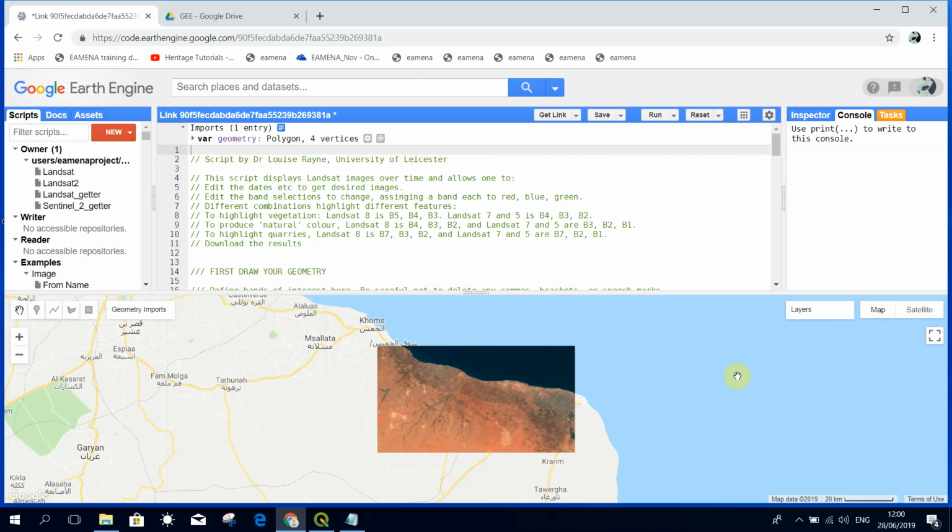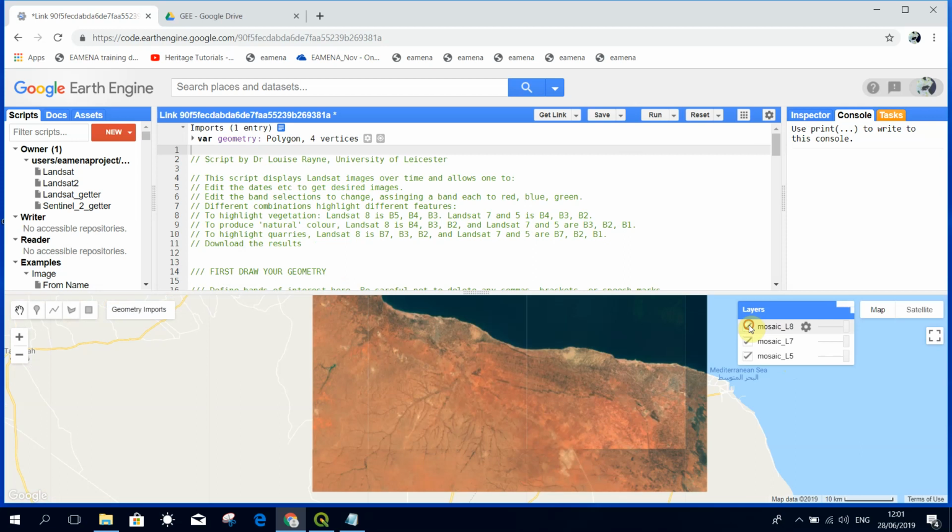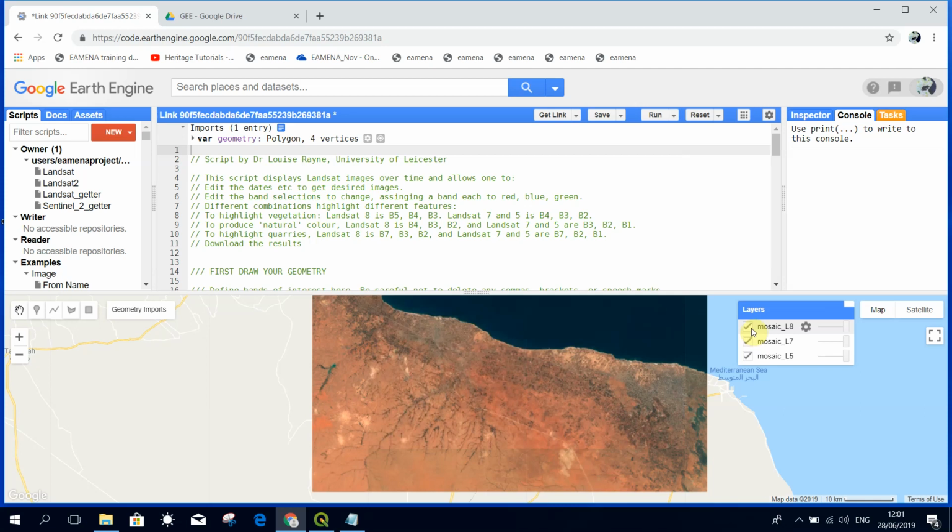To make it a bit clearer, we can untick the geometry so that we can see what's on the screen. If we hover over the layers option, you can see we've got 3 images: a Landsat 8 image, a Landsat 7 and Landsat 5. These are actually images coming from 3 different satellites. And if you see in the layers option, you can turn these off. So here we're just looking at L5, which is the oldest satellite, the oldest data. And then we're turning on Landsat 7, slightly more recent data. And then finally L8, which is the most recent data. So you can turn those on and off.